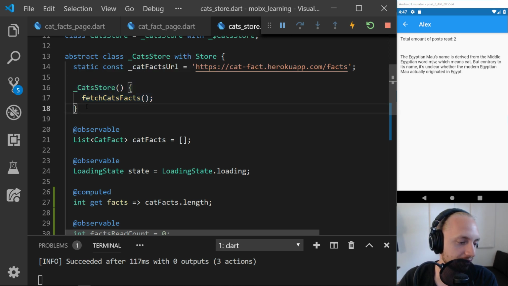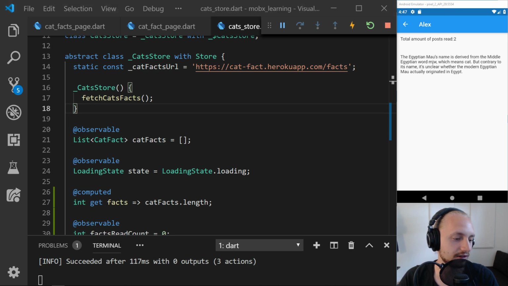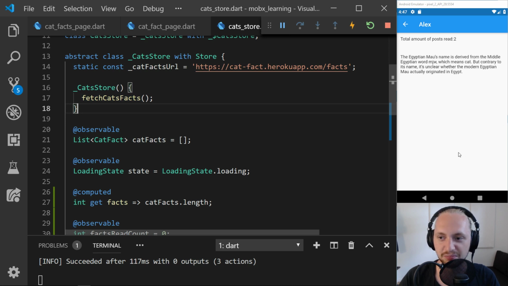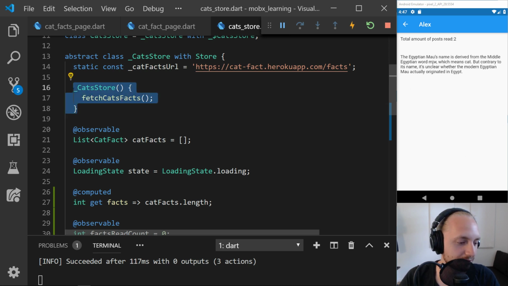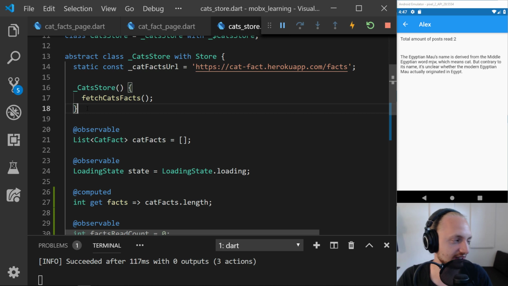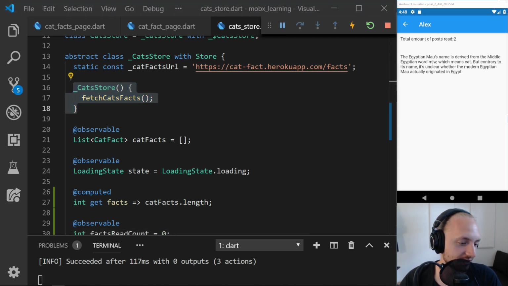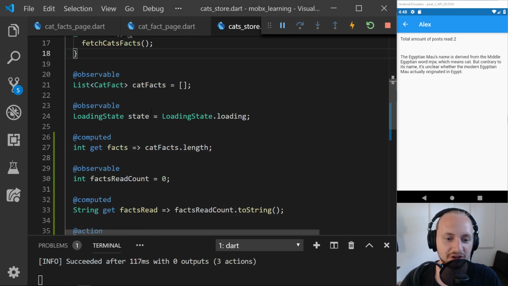Please make a tutorial about dynamic links. No one has covered it. Dynamic links, is that like sending links with some kind of metadata in it? So for example, sending a message and when they open that, they get to a specific part of the app or something like that? Or what do you have in mind with the dynamic links? I know that Firebase already has a dynamic link package. I really haven't used it, but yeah, I can probably make a tutorial on that. I will have to check it out first, so I can't promise anything though.